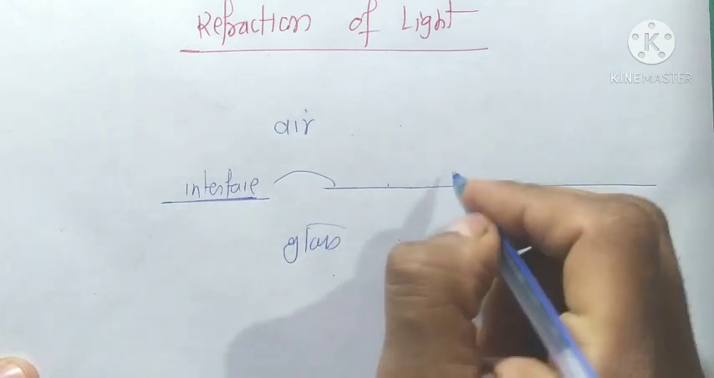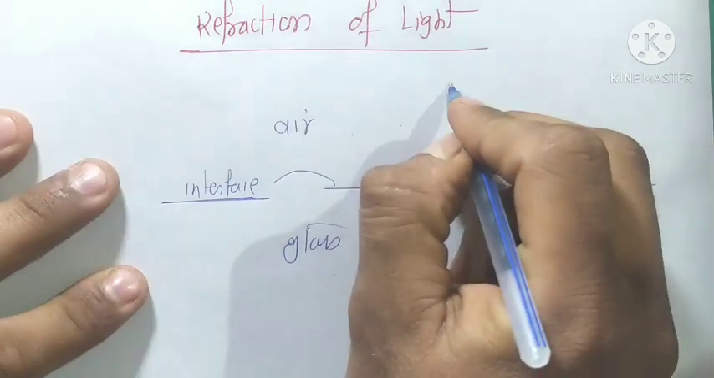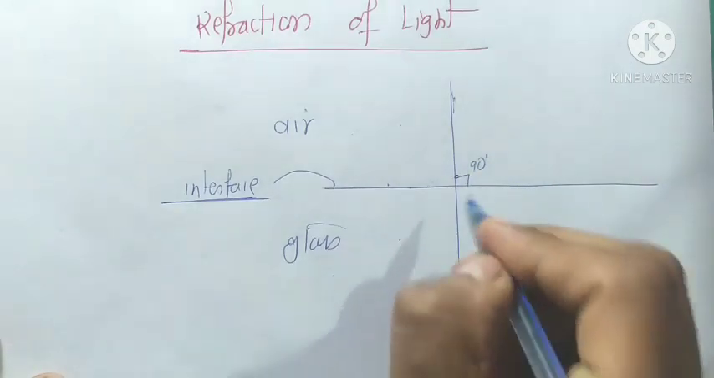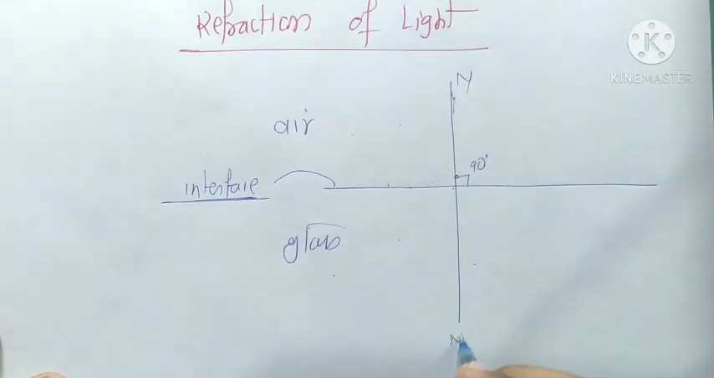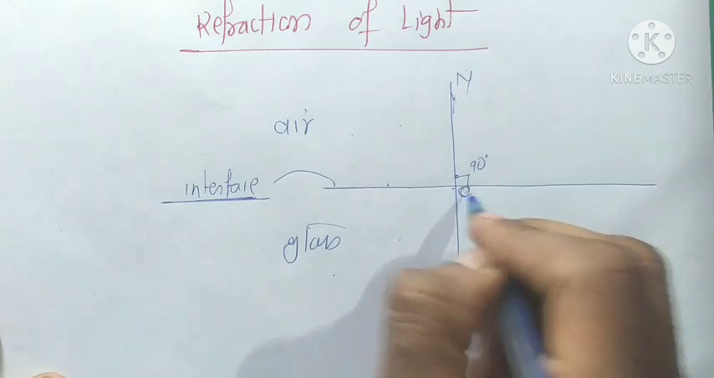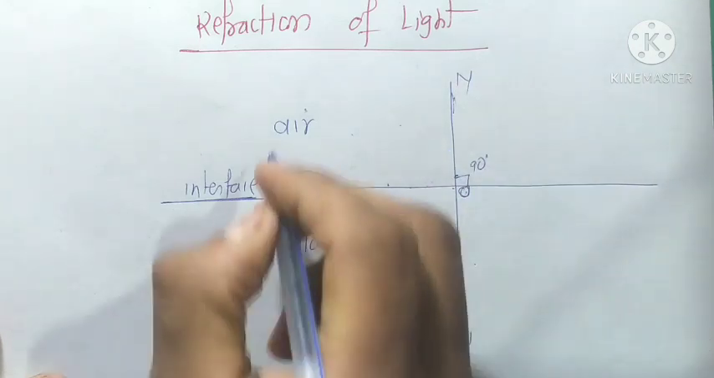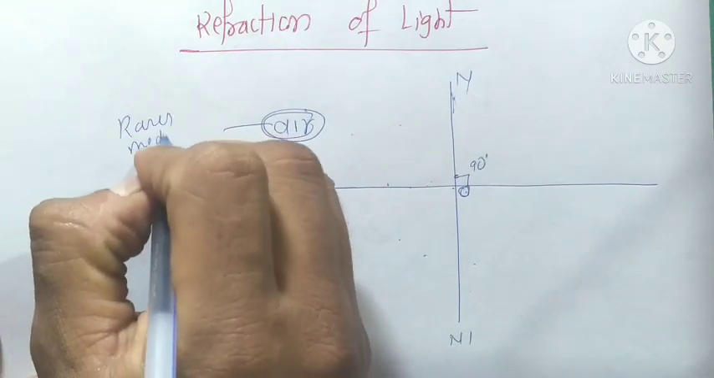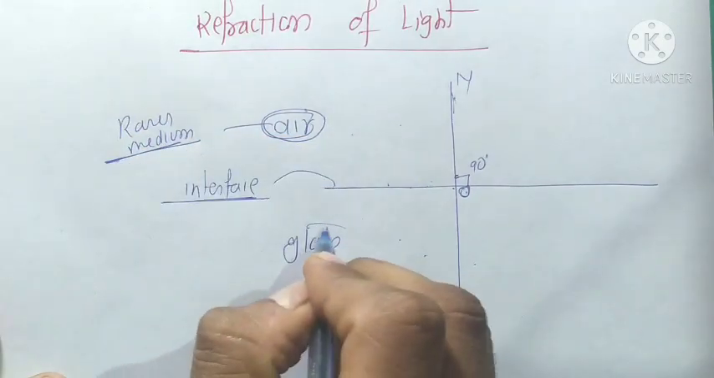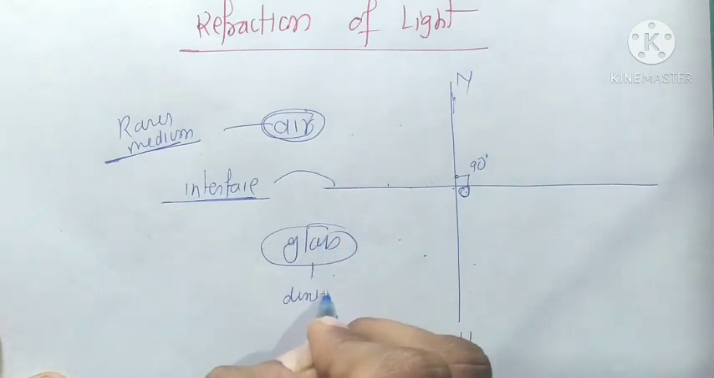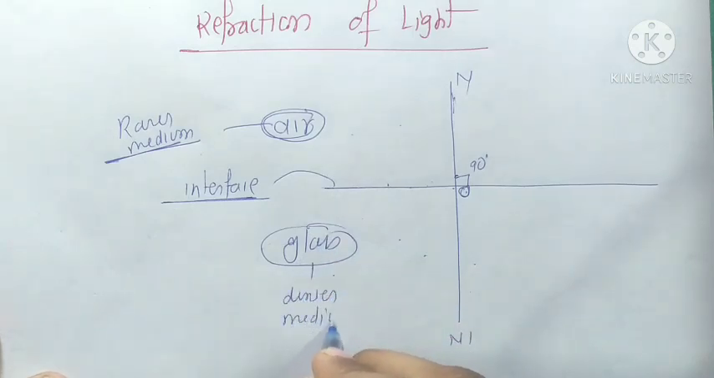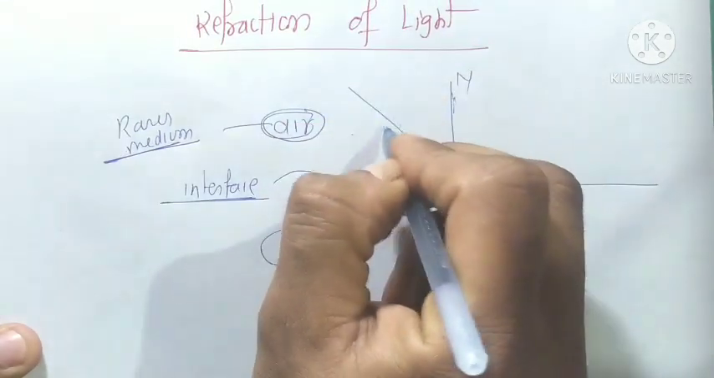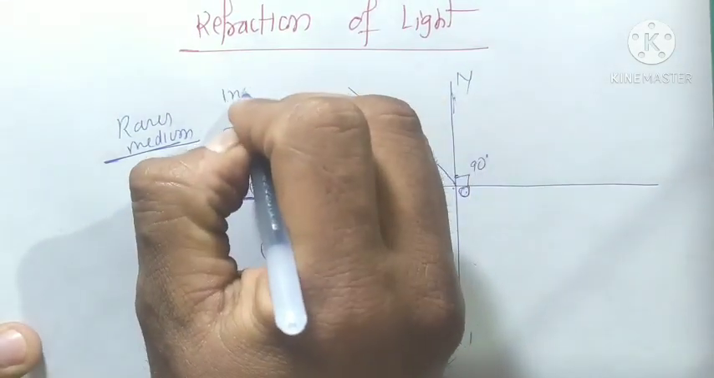Here we draw a normal, which is perpendicular to this interface, as a dashed line, and this is point O. Air is a rarer medium and glass is a denser medium. Now we take a light, and this is the incident ray.